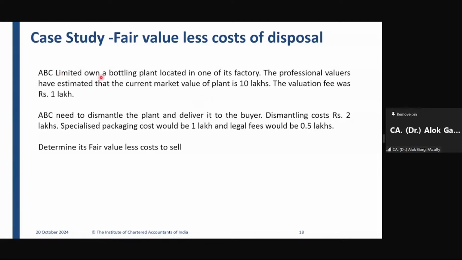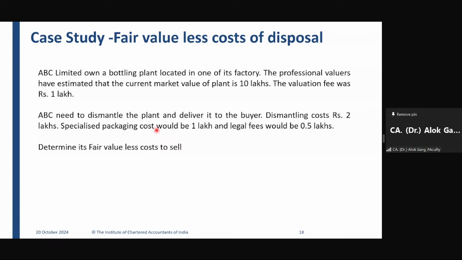ABC Limited owns a bottling plant located in one of its factories. The professional valuers have estimated that the current market value of the plant is rupees 10 lakhs. The valuation fee was rupees 1 lakh. ABC needs to dismantle the plant and deliver it to the buyer. Dismantling cost is rupees 2 lakhs. A specialized packaging cost would be 1 lakh and the legal fees would be 2.5 lakh. Determine its fair value less cost of disposal.